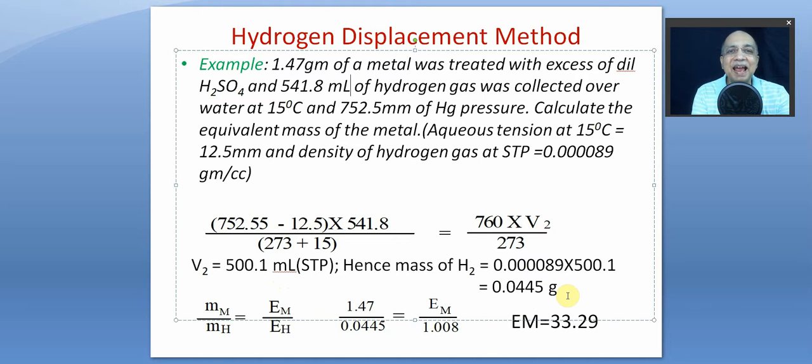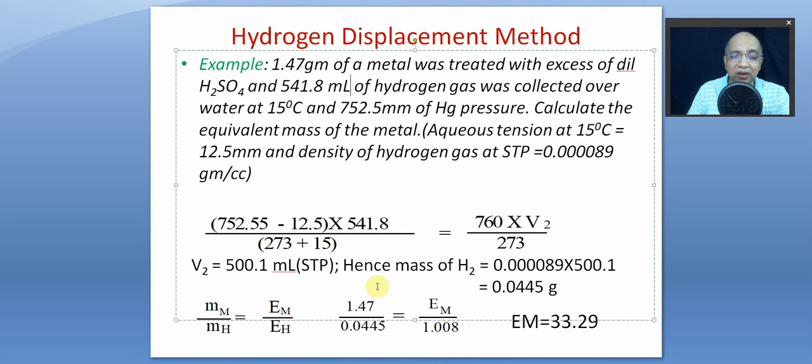Then it is handy to use the law of equivalence. Mass of the metal divided by mass of hydrogen is equal to equivalent mass of the metal divided by equivalent mass of hydrogen. The equivalent mass of hydrogen is already known, 1.008 or simply 1. And these are experimental.